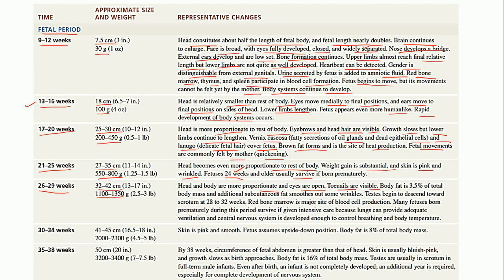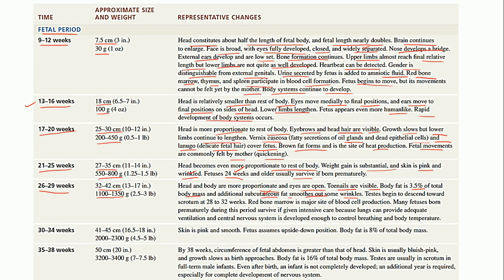Now the body fat has started growing. It is roughly 3.5% of the total body mass, and additional subcutaneous fat smoothens out the wrinkles. We have seen that the skin is wrinkled, right? So some of the wrinkles are smoothened out due to the subcutaneous fat which is secreted.